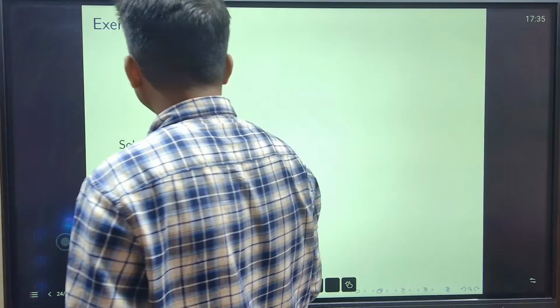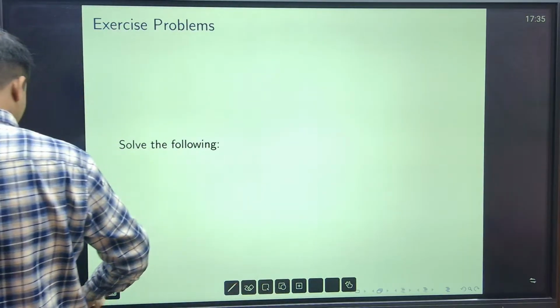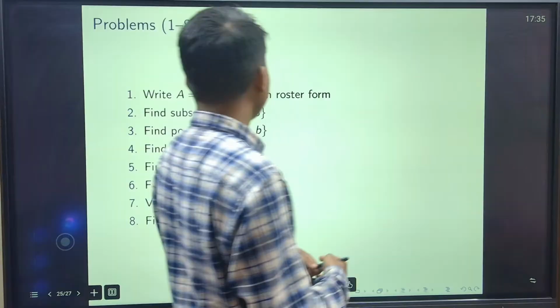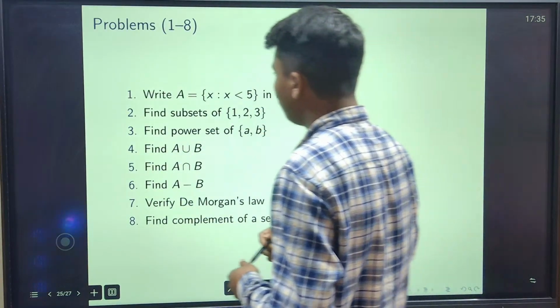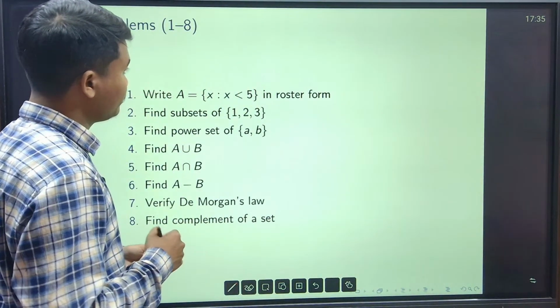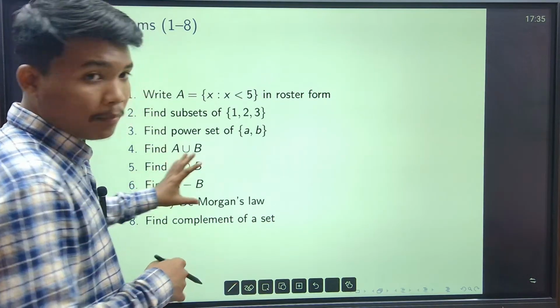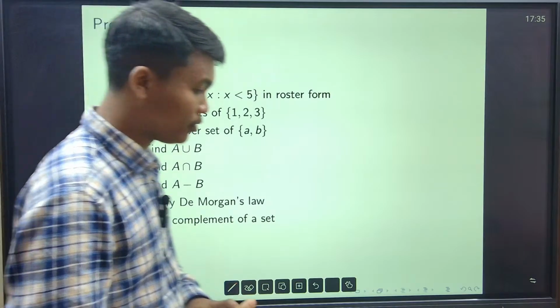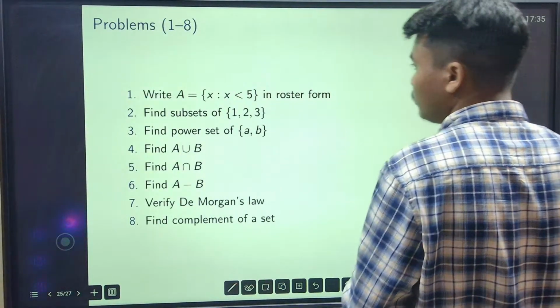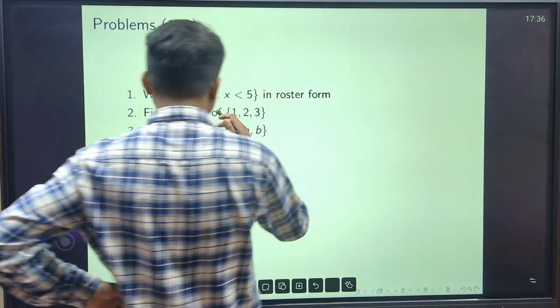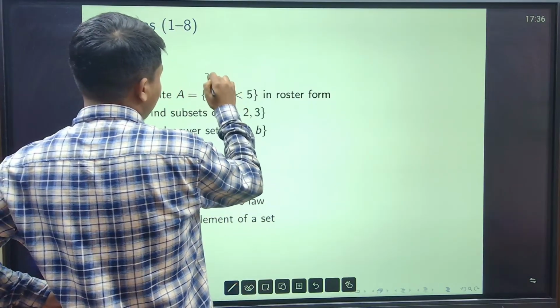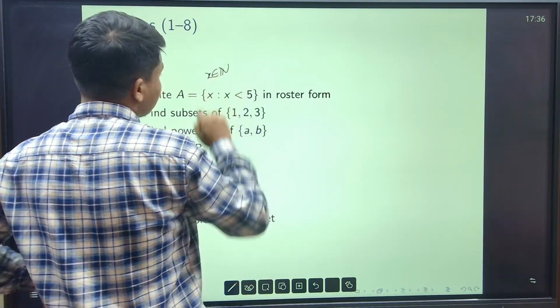Okay, some exercises we will solve now. Some problems are there, we will discuss these problems today. So write A. Suppose x is a natural number.